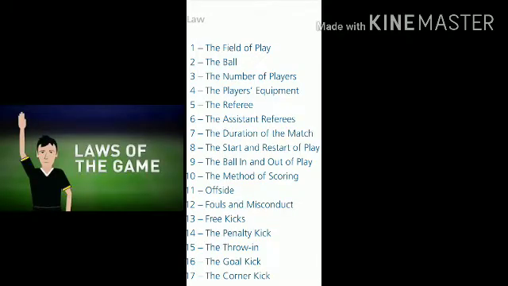So next we are going to see the football laws. So there are 17 football laws. So I will read the 17 laws.